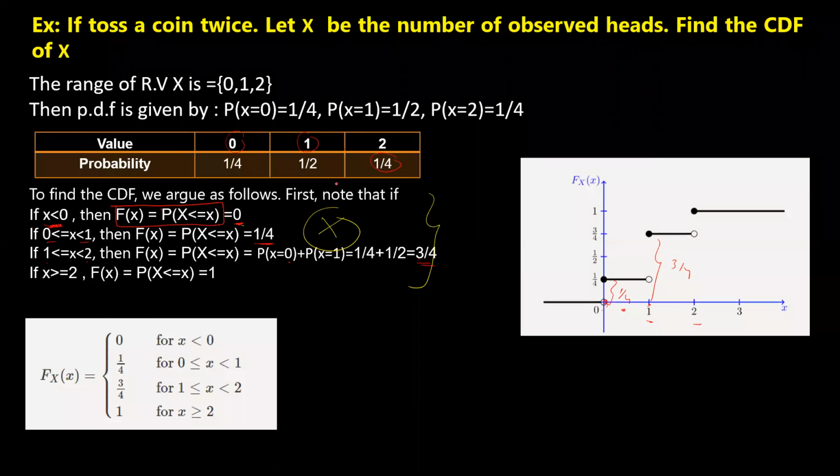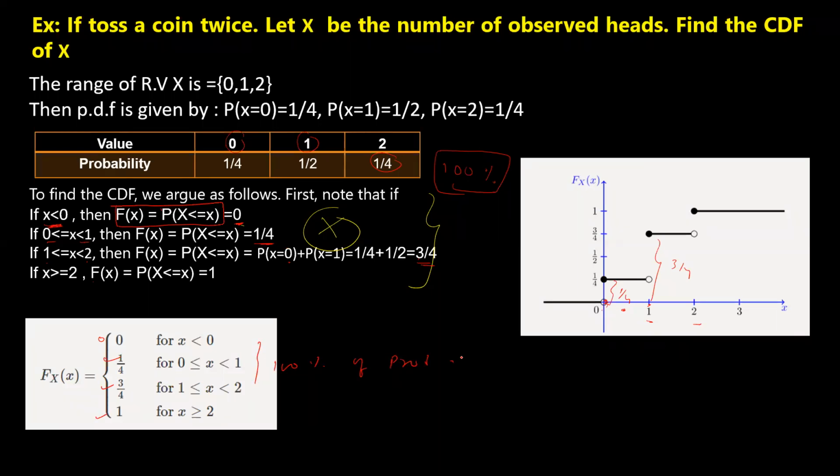So when you complete all the 3, you have completed 100%. You have accumulated all 100% of the probability. Probabilities keep on accumulating, starting from 0 always, then the first value, then first plus second, and then the addition of all. So 100% of the probability is accumulated.